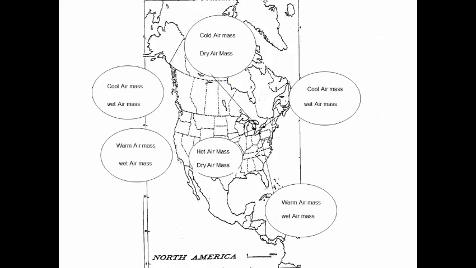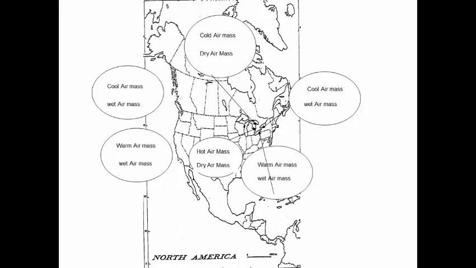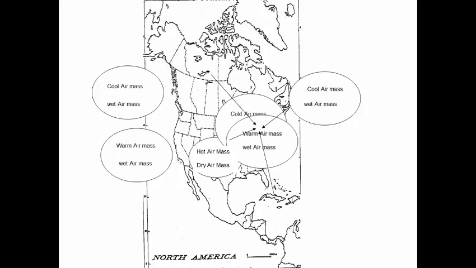Just something to keep in mind, all air masses head our way. This is why in Ontario, one day it may feel like 30 degrees Celsius out because we have a maritime tropical air mass over us. And the next day it could be below freezing. Why? Because that cold, dry air mass comes over and pushes the warm air mass out.